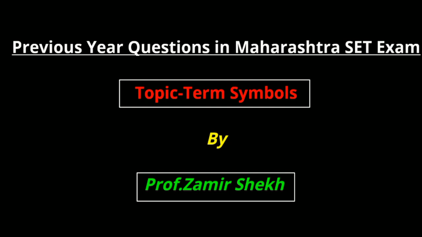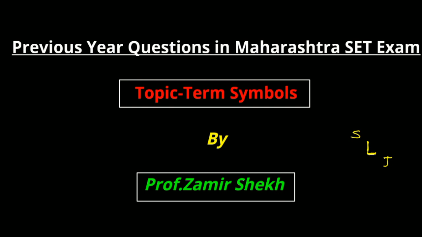Basically, a term symbol is, in spectroscopy, the energy state which is called a term and which is represented by a symbol. That symbol is called a term symbol. The term symbol consists of three parts: capital L as the base, spin as the left superscript, and J as the right subscript. If you combine these three, you have capital L, capital J, and S.